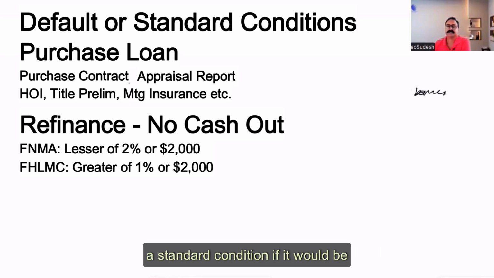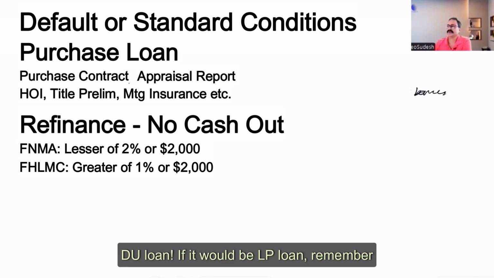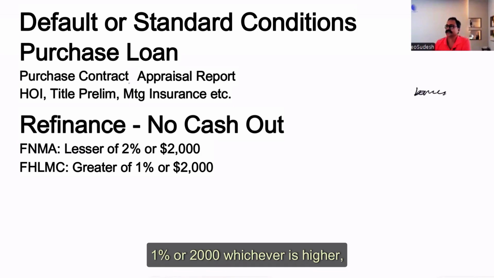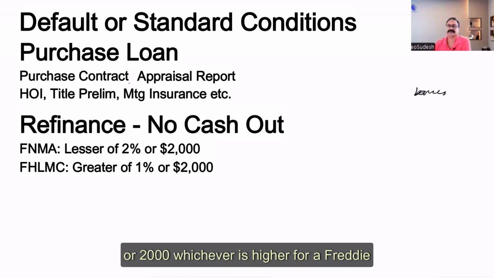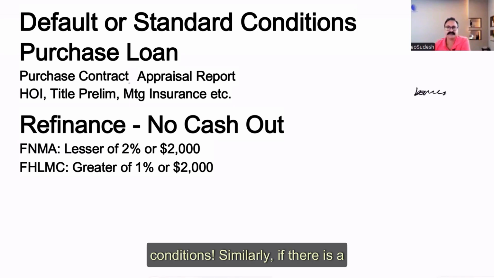Will that be a standard condition? If it would be a DU loan, if it would be an LP loan, remember, 1% or $2,000, whichever is higher. No more than 1% or $2,000, whichever is higher, for a Freddie Mac loan. Will that be a standard condition?